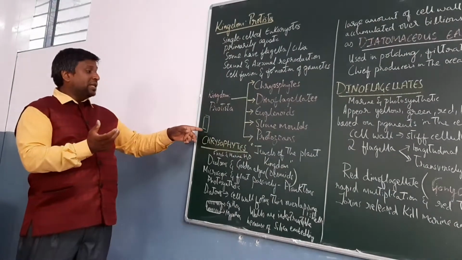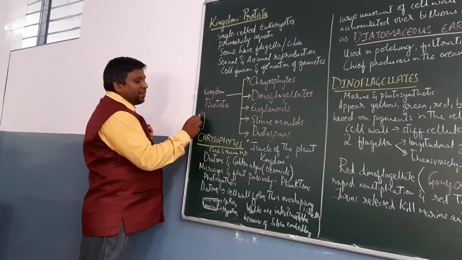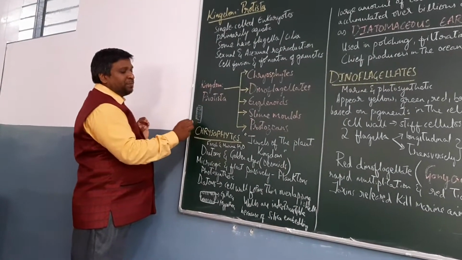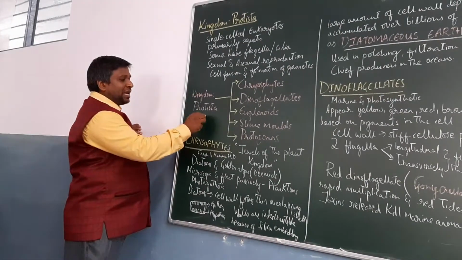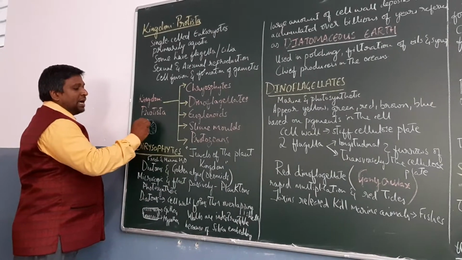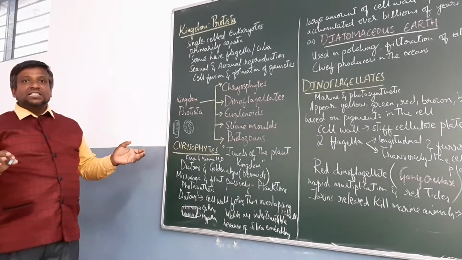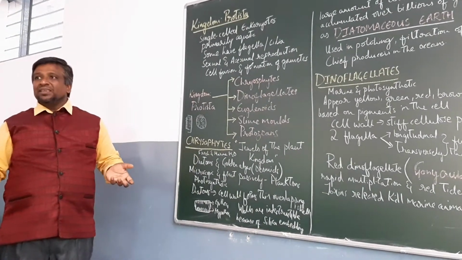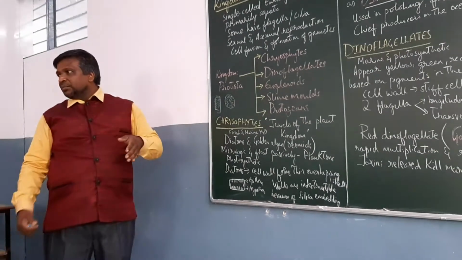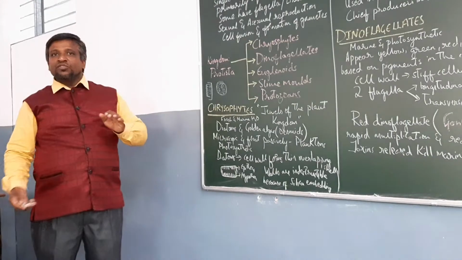Epitheca and hypotheca are the walls that you can notice there, and they have silica distributed in the form of ornamentation. So we call them frustules. So this is a pennate diatom. There are also circular diatoms called centric diatoms. And the cell walls are embedded with silica. That is the reason they cannot be destroyed very easily. So a large number of fossil diatoms are accumulated from the dead cell walls of the diatoms. We call them diatomaceous. From millions of years they have accumulated.